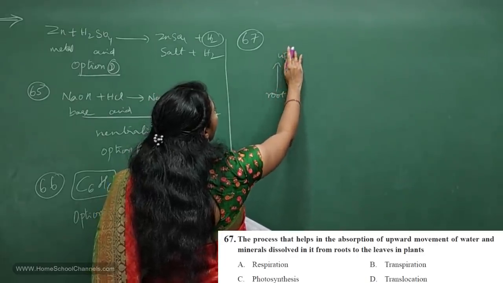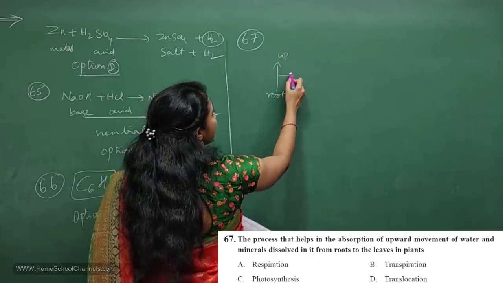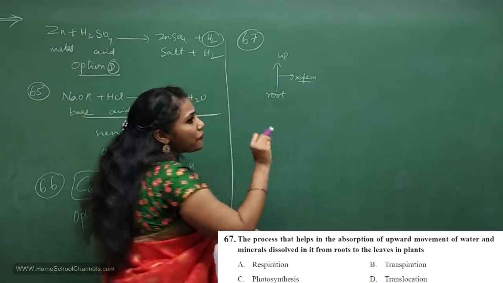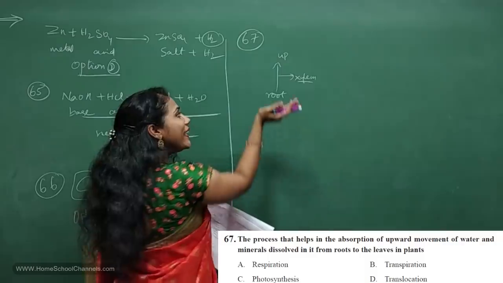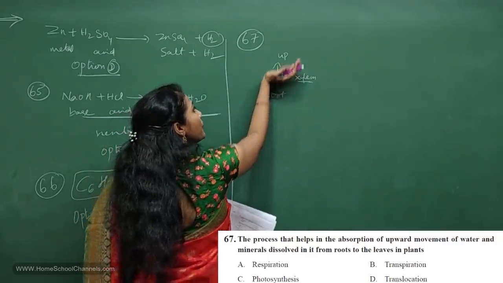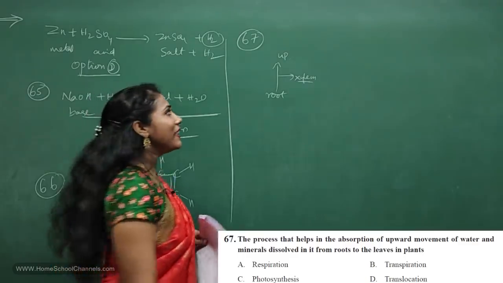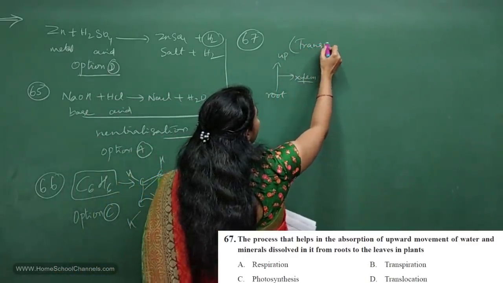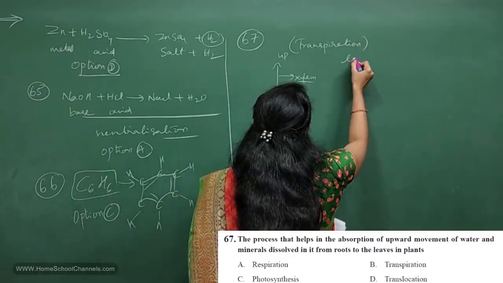So when water and minerals move from roots up, this is done by the tissue called xylem, right? Which force or process will help in moving water from roots to leaves, that is the topmost area of a plant? Definitely, what is that process? Transpiration. Transpiration, isn't it?